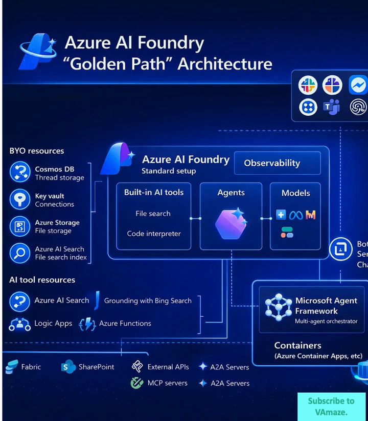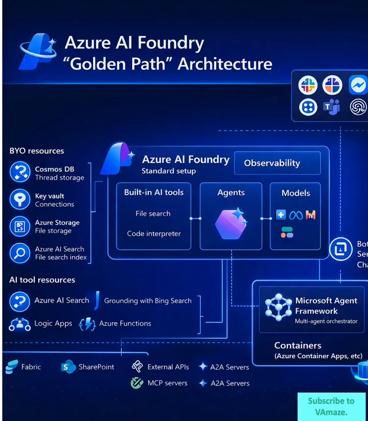Now, the real power comes from the Microsoft Agent Framework, the multi-agent orchestrator that coordinates everything. This isn't a simple chatbot wrapper. It's a sophisticated orchestration layer that manages multiple agents, routes requests, maintains context, and coordinates responses across your AI ecosystem.